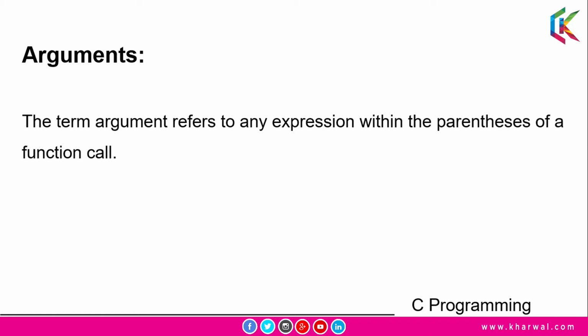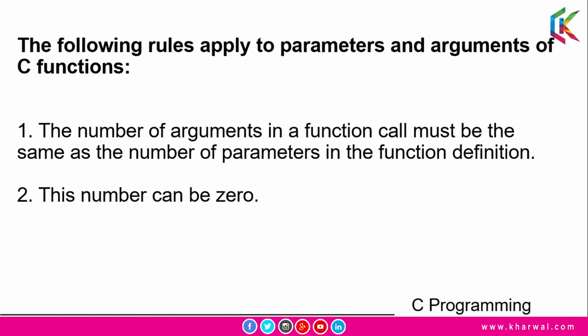Now guys, we have a few rules for arguments and parameters. So let's go ahead and we'll discuss these rules. The number of arguments in a function call must be the same as the number of parameters in the function definition, and this number can be 0. The maximum number of arguments and the corresponding parameters can be 253 for a single function.